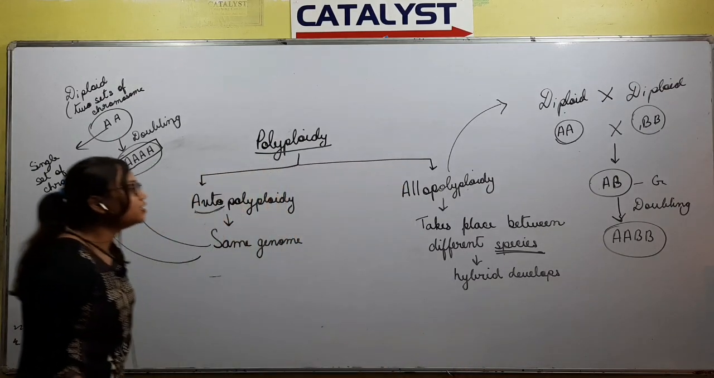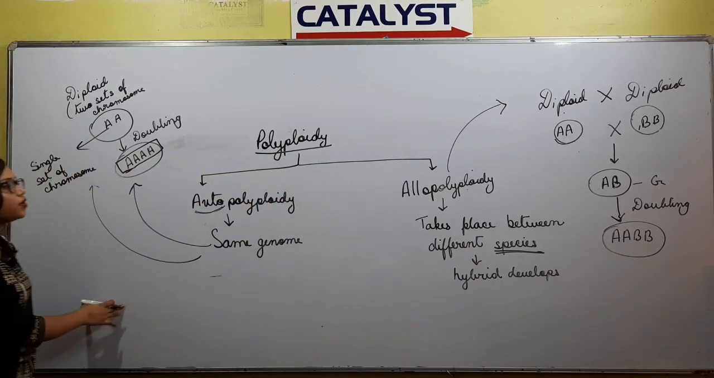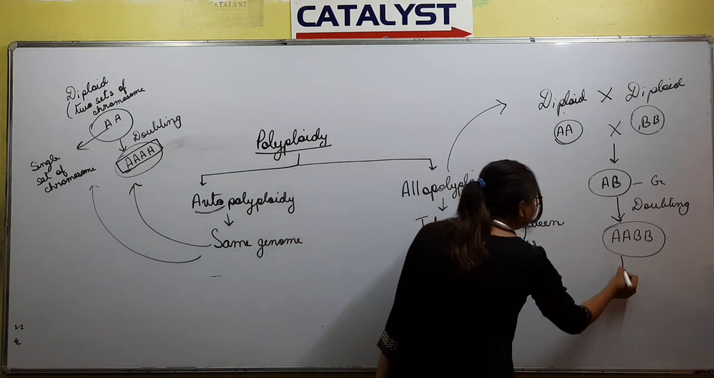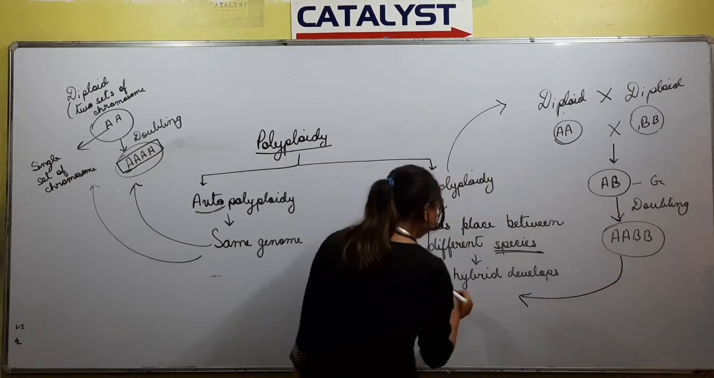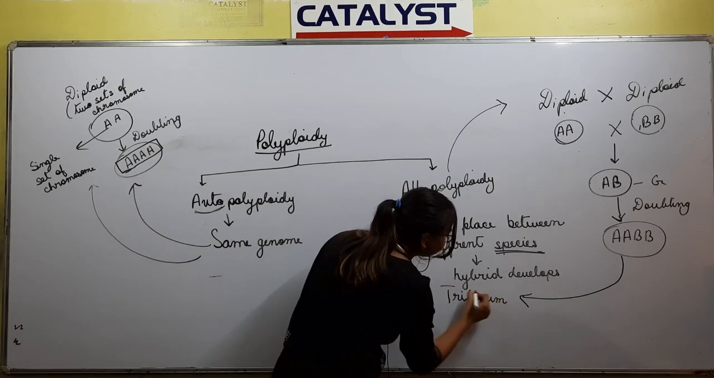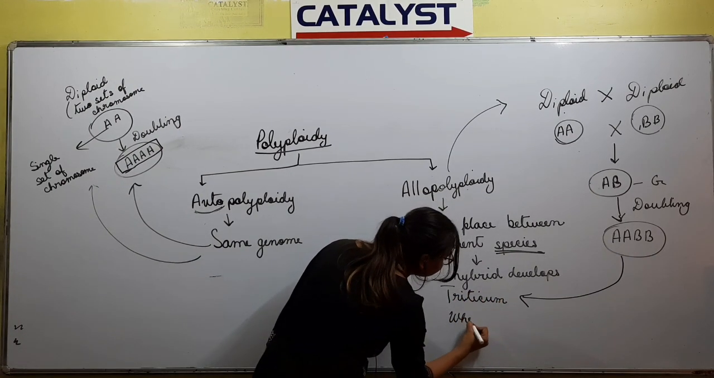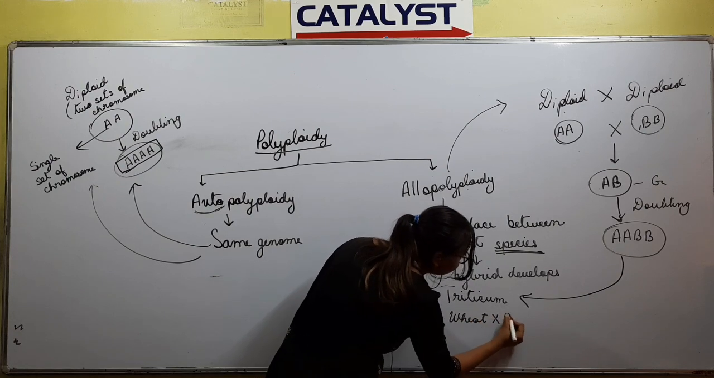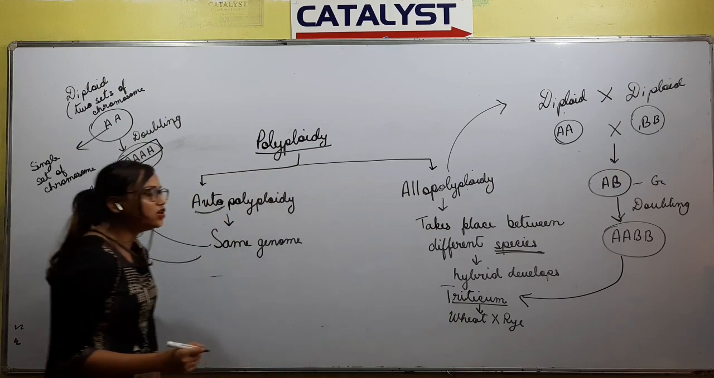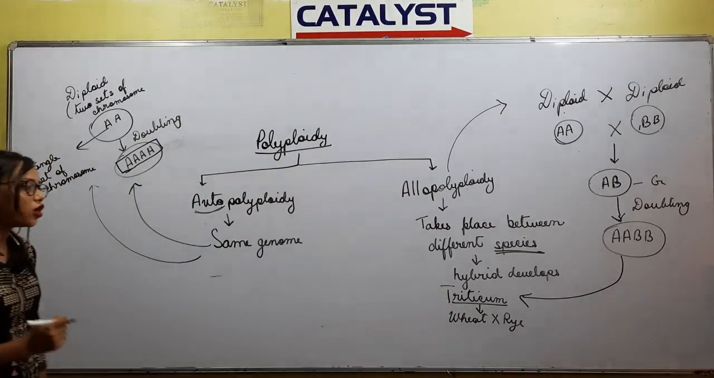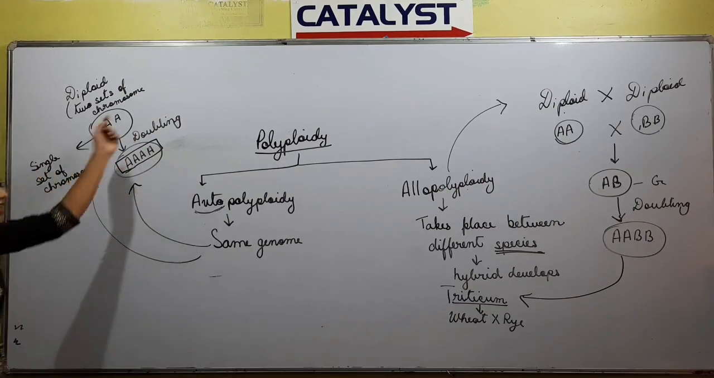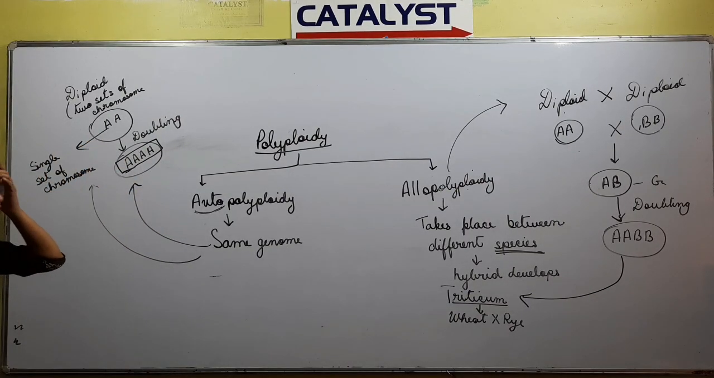So is the difference between autopolyploidy and allopolyploidy clear? A very important example of allopolyploidy is Triticum, which is a cross between wheat and rye. Triticum is an example of allopolyploidy, which is a cross between wheat and rye. So polyploidy is clear.